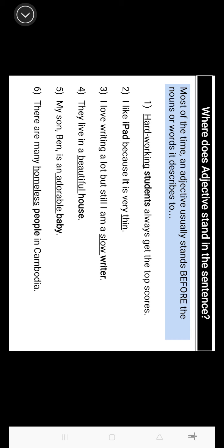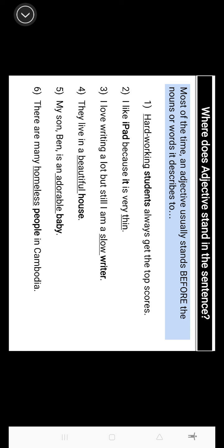We still have more, but this is just an example. Hardworking student always get the top score. So what kind of student always get the top score? It should be the hardworking ones, right? That's why it stands before the students. It tells you what kind of student they get the top scores.